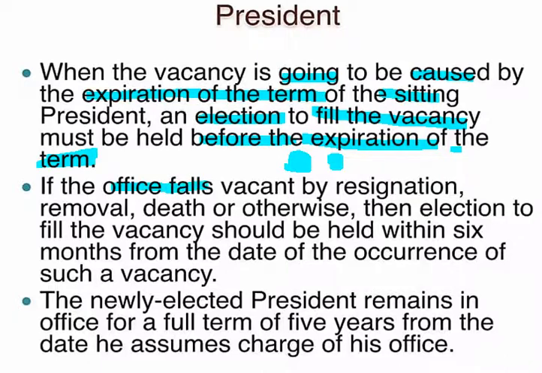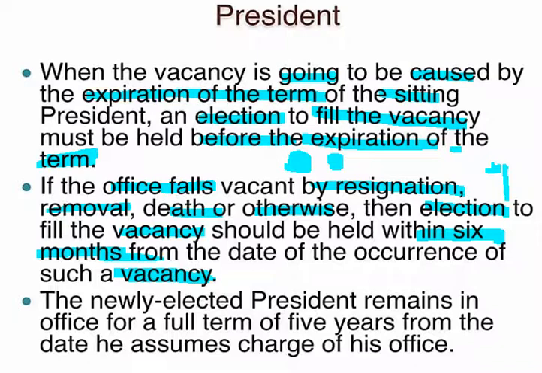If the office falls vacant by resignation, removal, death or any such condition, then the election should be carried out within 6 months from the date of the vacancy.